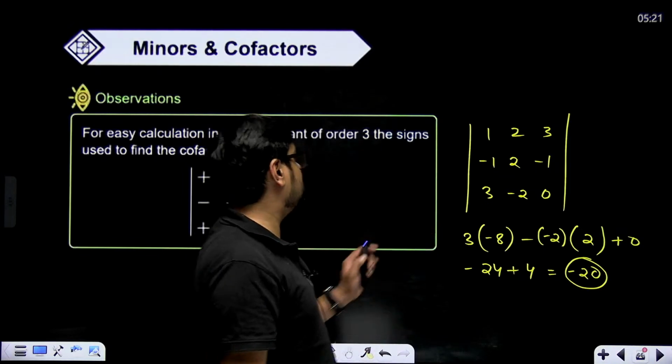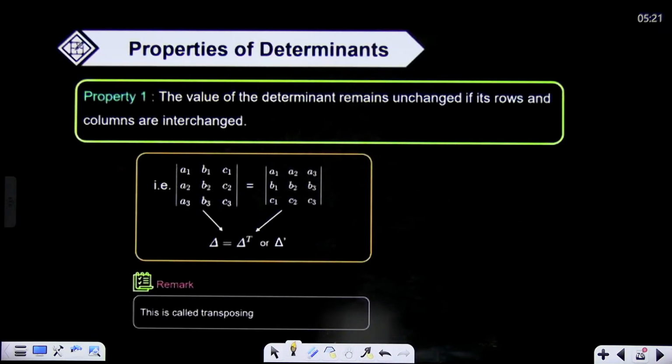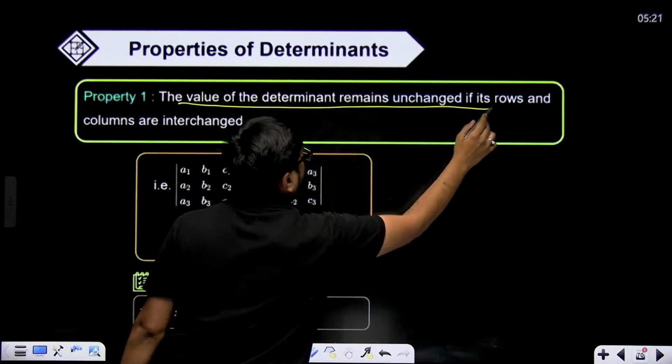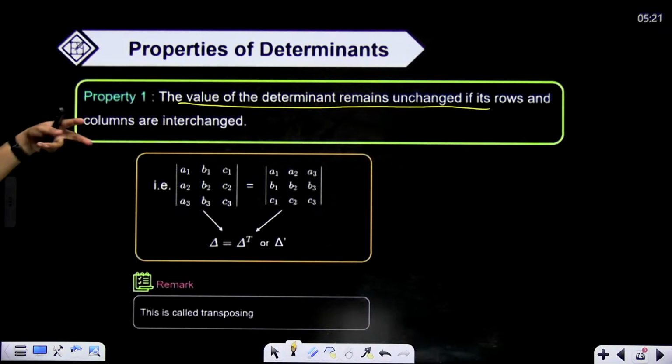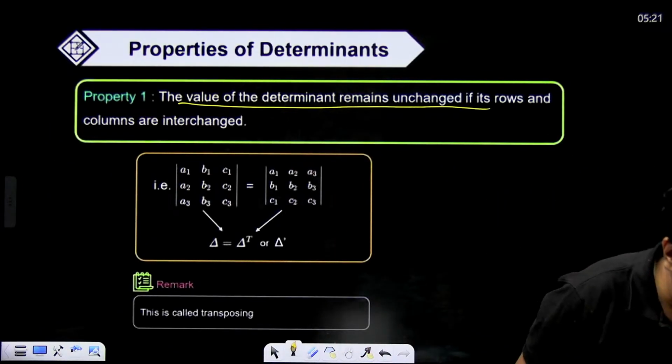This is how you are supposed to solve. Alright. Now some simple properties you should remember, because they can ask. If you interchange the row and column of the determinant, the value of the determinant does not get affected.